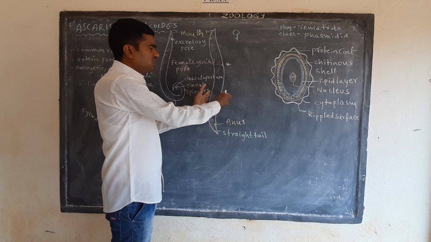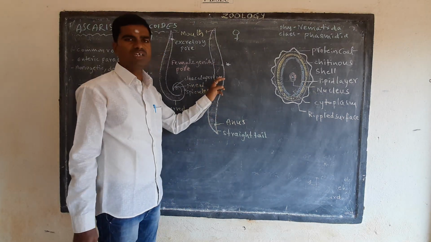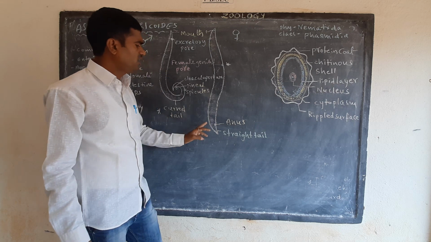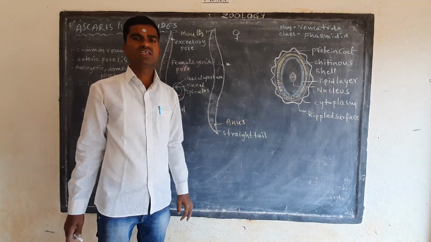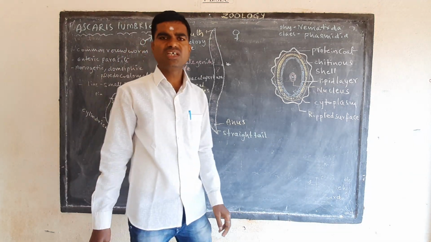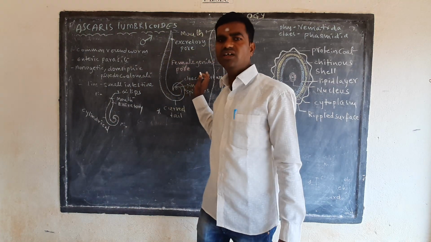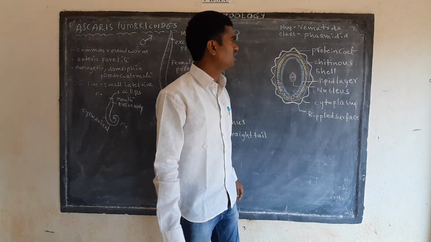Here also a spindle-like structure forms in both female and male. The last region contains the anus, and the female has a straight tail. This is the small difference between male and female Ascaris. Generally these are called unisexual organisms.